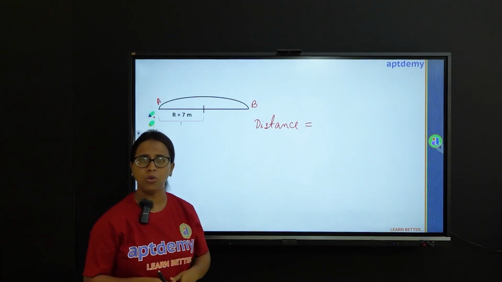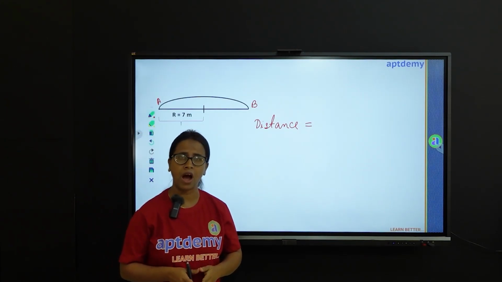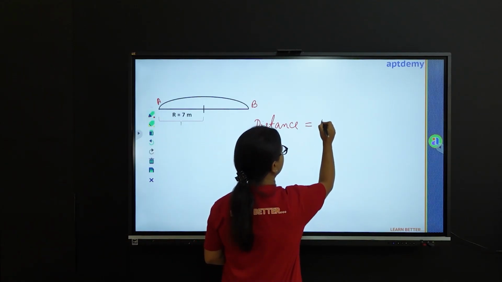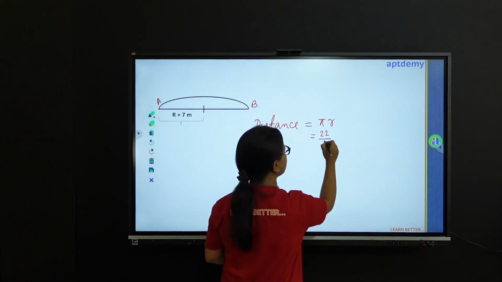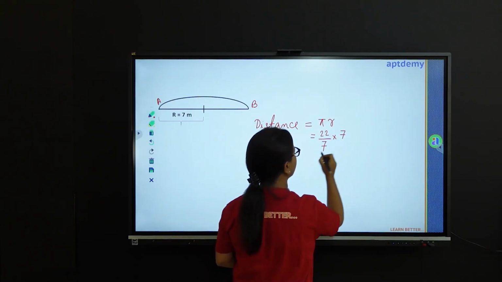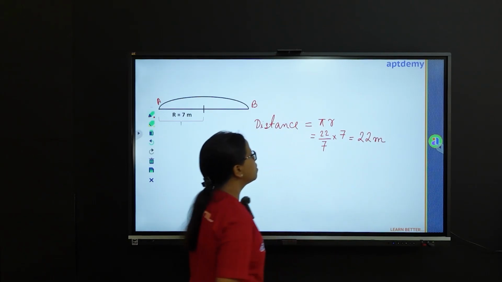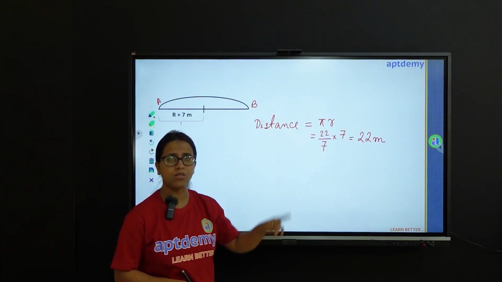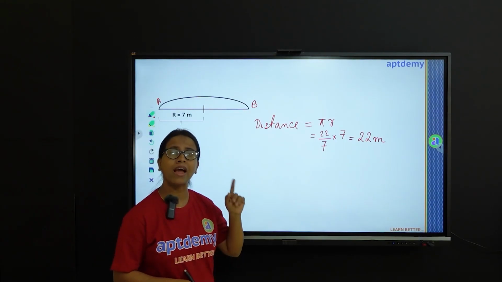Since this is a semicircular path, it will be half of 2 pi r, which is pi r. So pi is 22 by 7 and r is 7. So it comes out to be 22 meter. So this is the distance covered. Take a note, in calculating the distance we have considered the actual path followed by the particle.